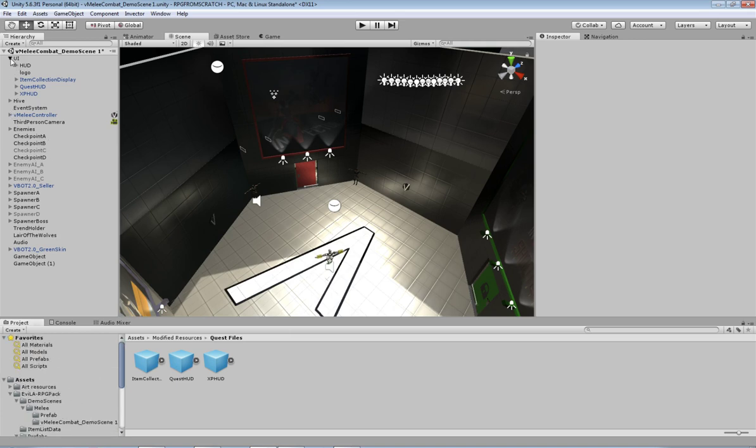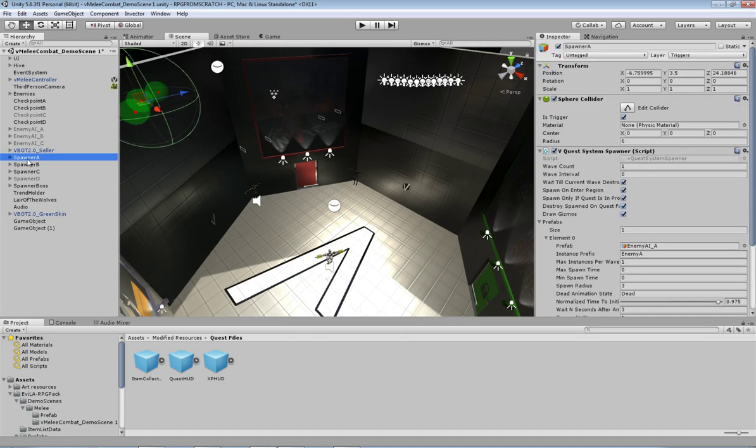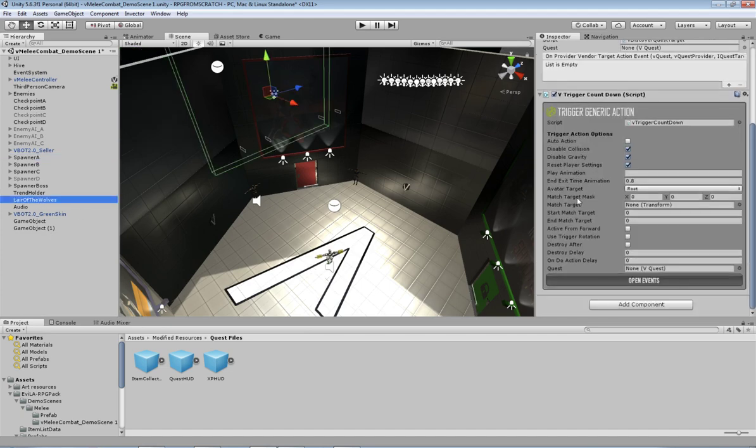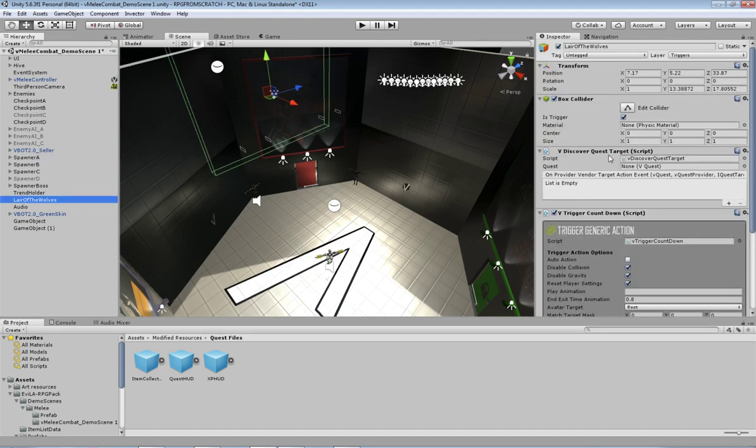Other than that, we don't need that one. I like to grab things like the spawner here, so I can put that down into here, and we just have that as a demonstration piece, so we can see how it's built each time. And the same as things like Lair of the Wolves. This is a trigger script and a discover quest target. I'm going to leave all that for now. I think I can actually make that stuff from scratch. I'll show you how to make that from scratch in the new scene that we've got going.